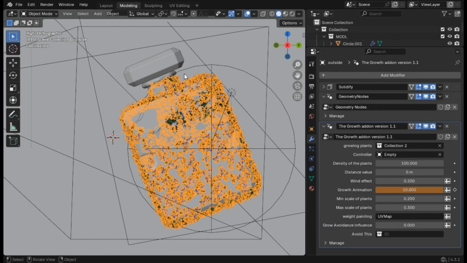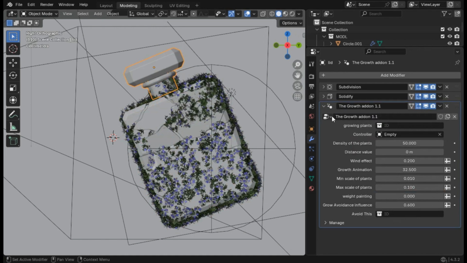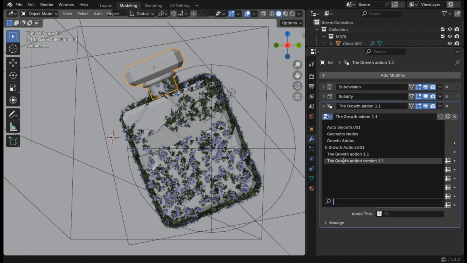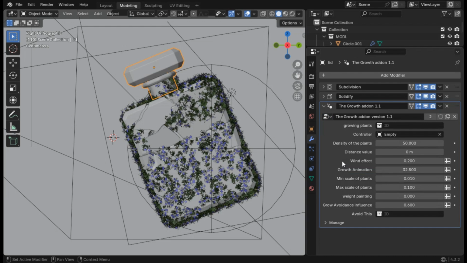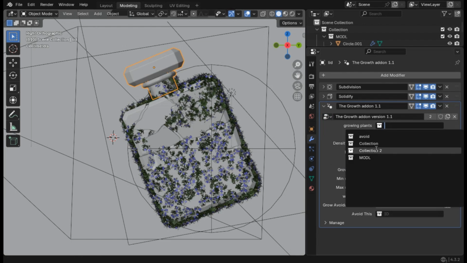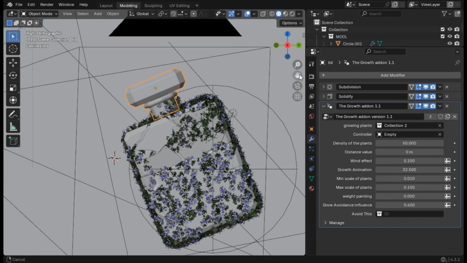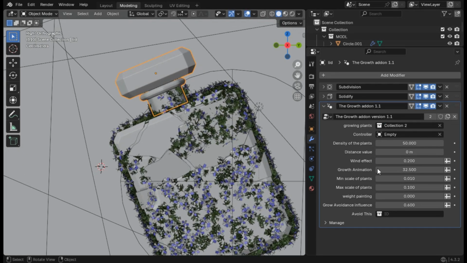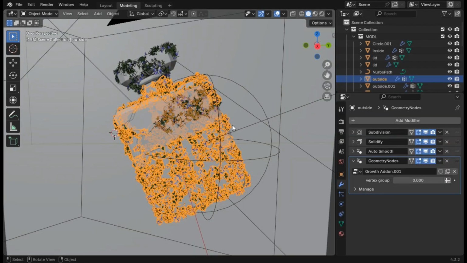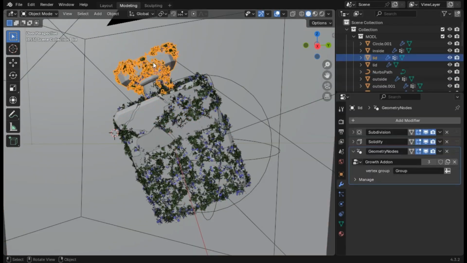You know what, let's just go and select the same one we have on this one. It's named the Growth Addon version 1.1. I'll go and select this one. I have so many because I've been trying so many. Now, first let's make sure to apply the collection. What we want to be different is that we want to be using the weight paint.